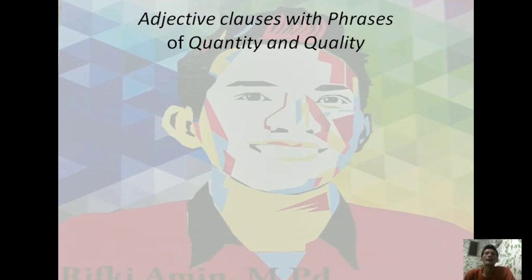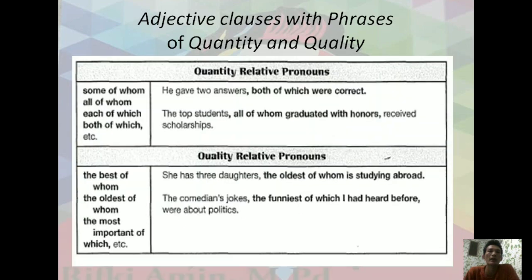Next is adjective clauses with phrases of quantity and quality. Quantity relative pronouns, sometimes we are able to use some of whom, all of whom, each of which, both of which. Or when you want to express quality with relative pronouns, you are able to use phrases like the best of whom, the oldest of whom, the most important of which, and so on.